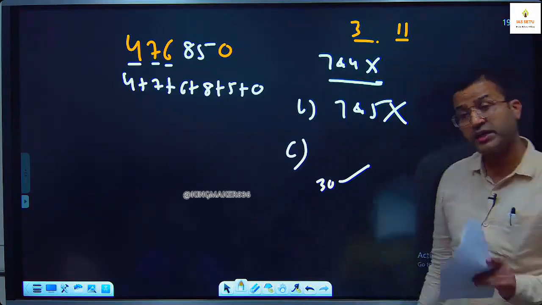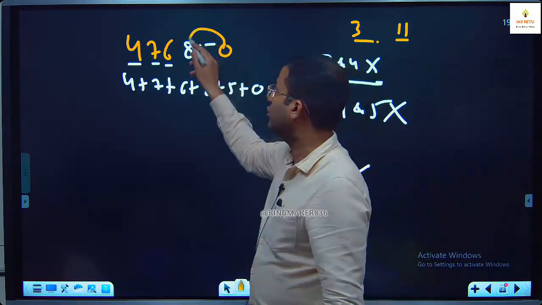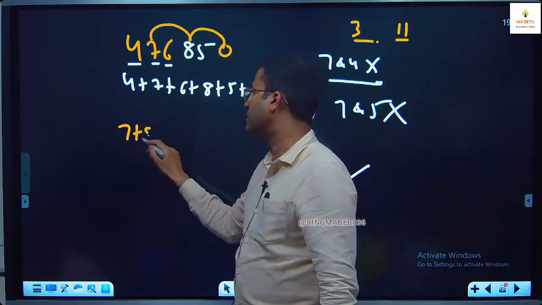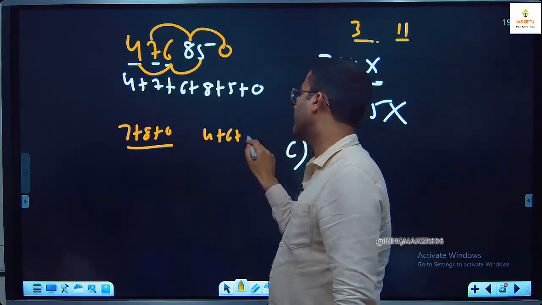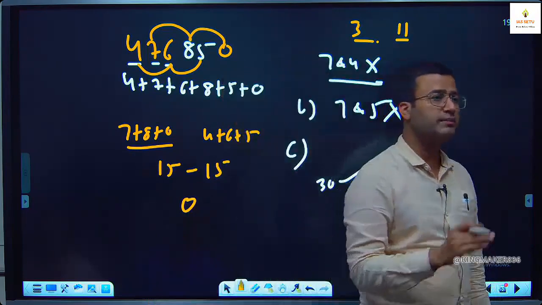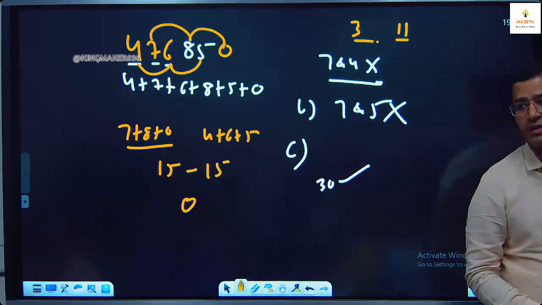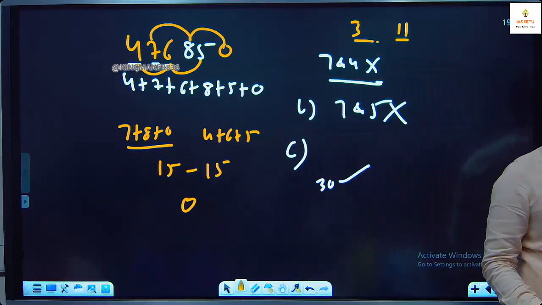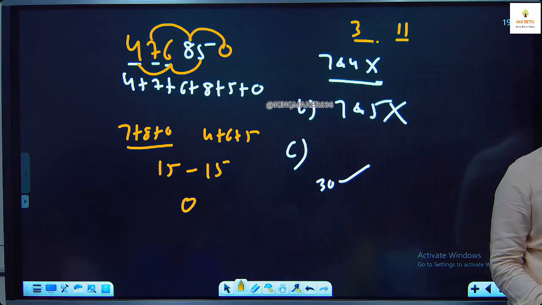Yes. Check 11 also. If you check divisibility of 11, 0, 8, 7. 7 plus 8 plus 0, 4 plus 6 plus 5, 15 minus 15, 0. If the difference of the sum of odd place and even place digit is 0, yes, it is divisible by 11. So here when you replace 100 place and 10 place with 8 and 5, you find this number is divisible by 3 as well as 11.